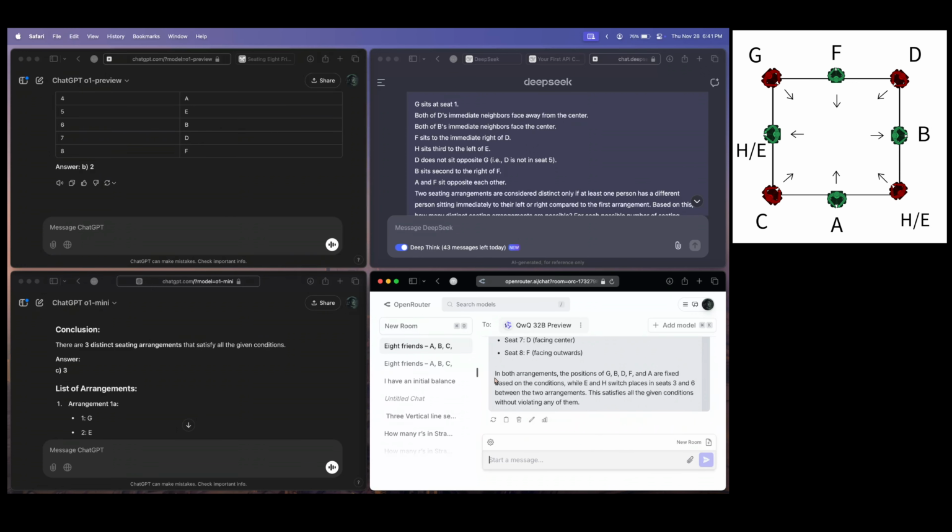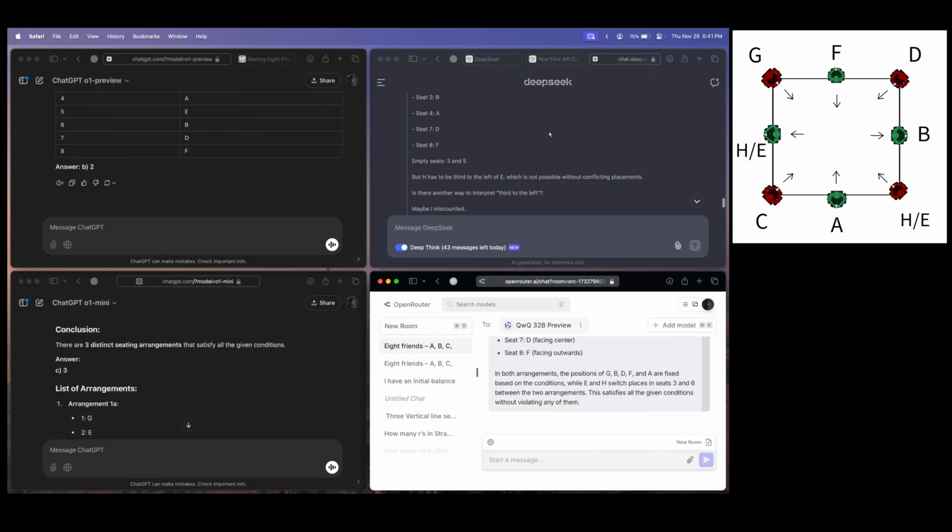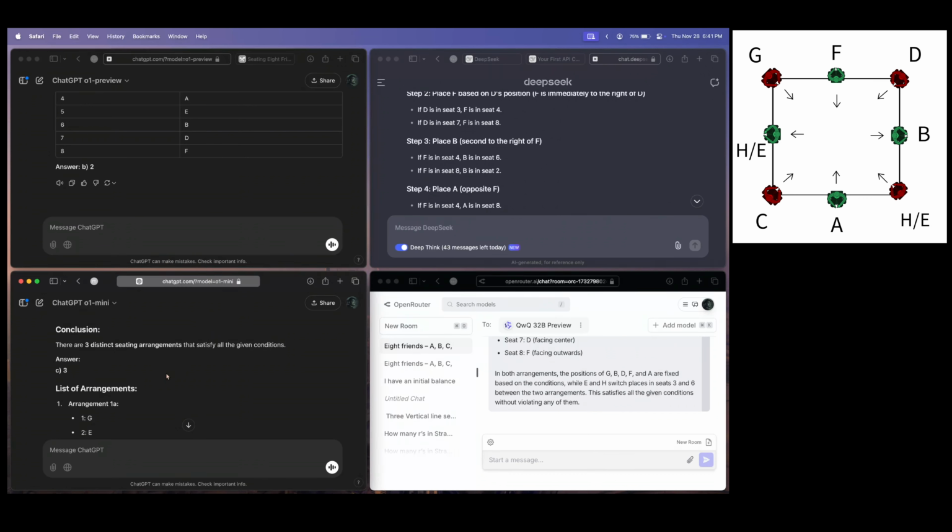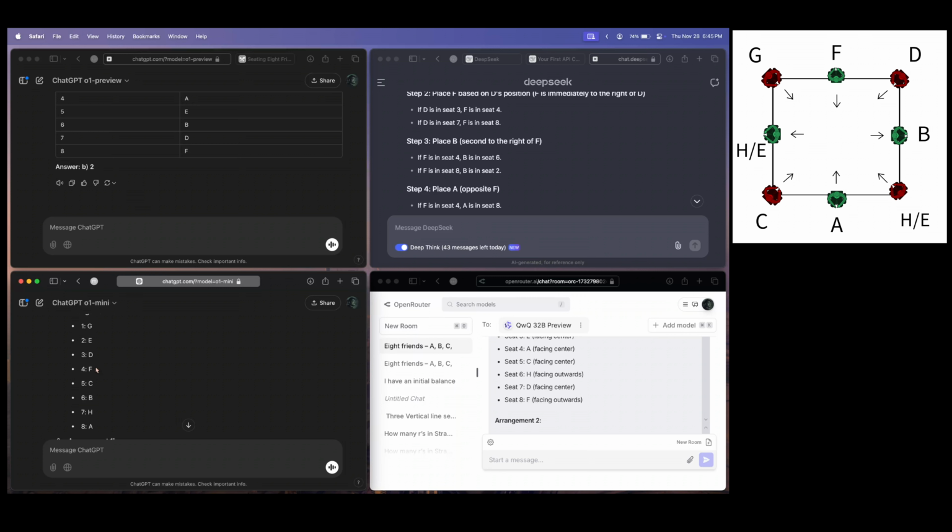But I have to say that it was very good reasoning compared to the answer of just one seating arrangement and the answer from o1 Mini of three seating arrangements. But even in these three seating arrangements, let's see how many it has got right. Okay, so the first arrangement is G E D. It's a wrong answer. Let's see the second option, G H D. Even this one is wrong. Let's check the third one, G B H. Even this one is wrong. So all three options from o1 Mini are wrong. Okay, so o1 Preview was the only model up until this date which has got this question right. Interesting results. Let's move on to the next question.